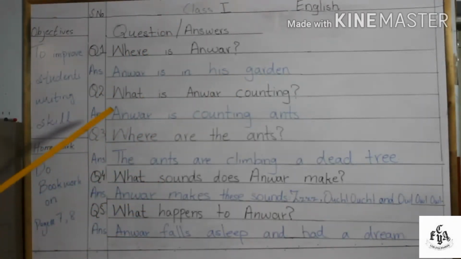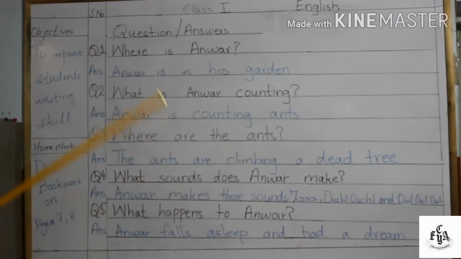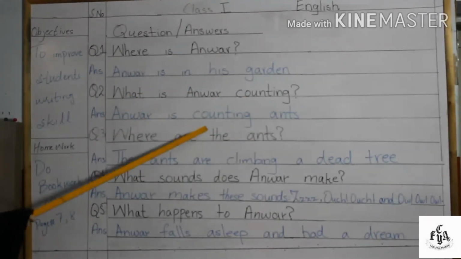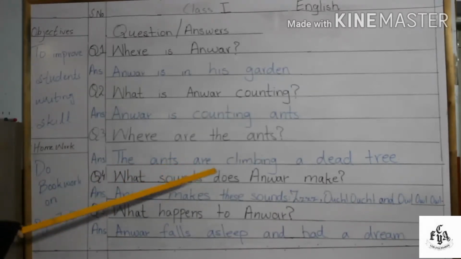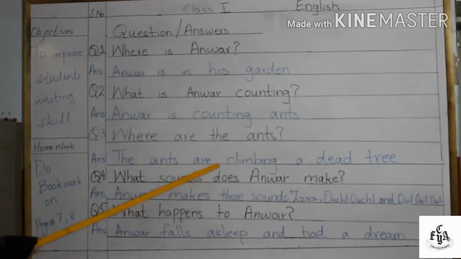Now next question is, what is Anwer counting? Now tell me students, what is Anwer counting? Anwer is counting ants. Yes, Anwer is counting ants. Now our next question is, where are the ants? As we know, the ants are climbing a dead tree.